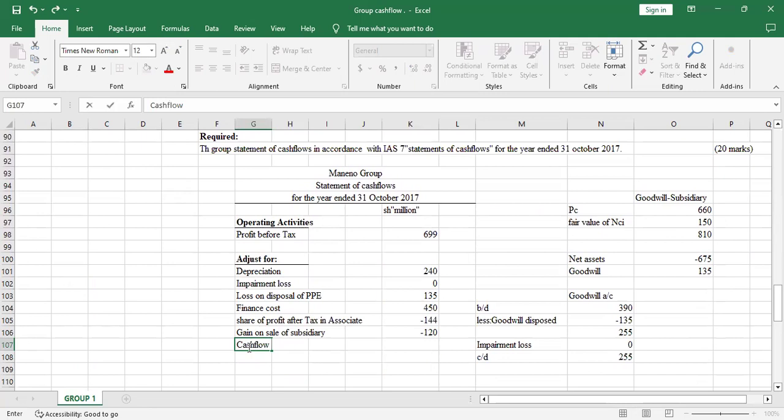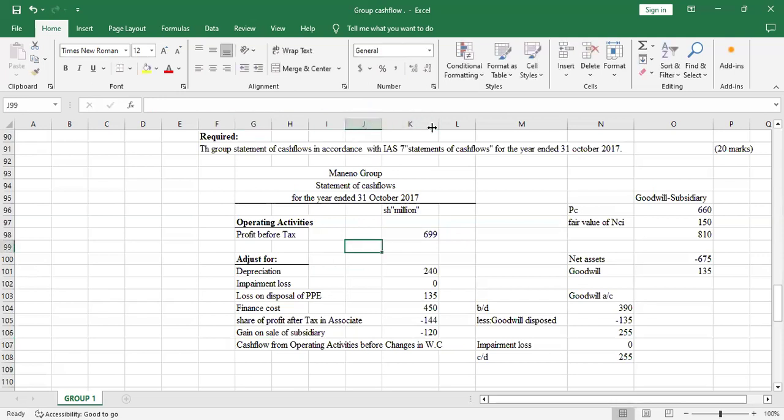Cash flow from operating activities before changes in working capital. Yeah, before changes in working capital. So allow me to increase the size of this column.